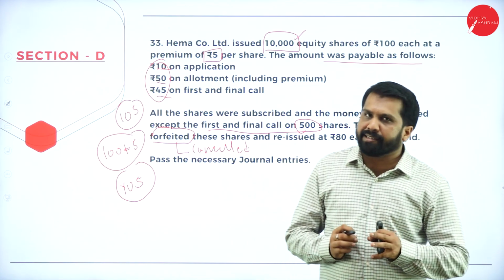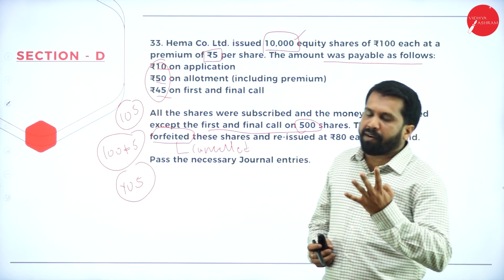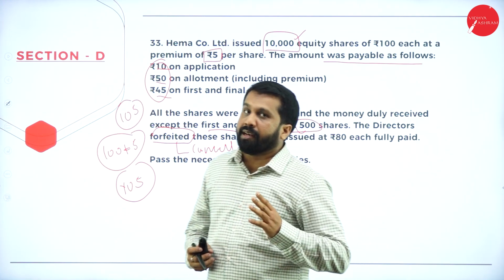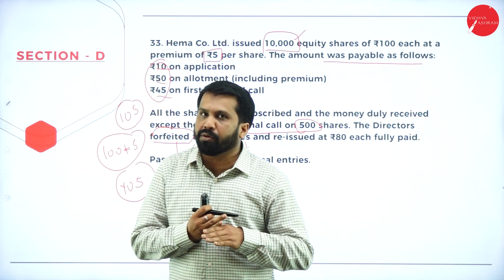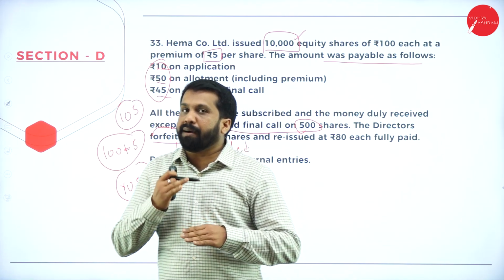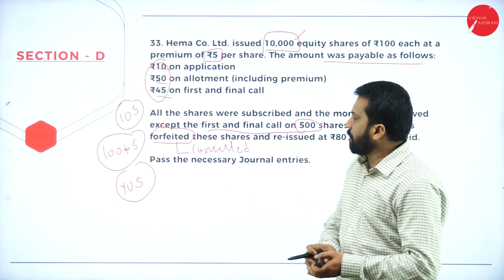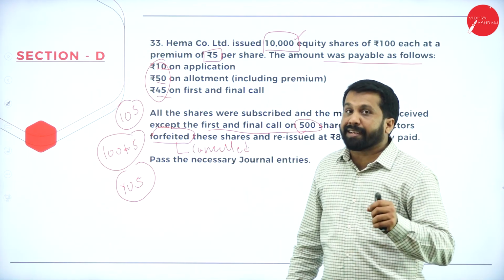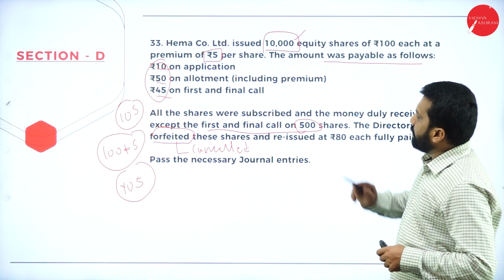I'll give you a simple example. You have taken bike on loan. First 5 installments you paid properly. Later you stopped making payment. What will the bank do? Bank will come and take back your vehicle. That is called forfeiture or cancellation. Clear? Yes. Pass the necessary journal entry.